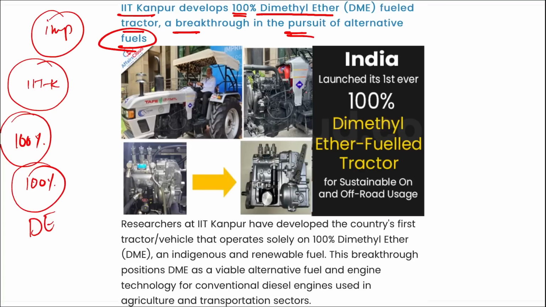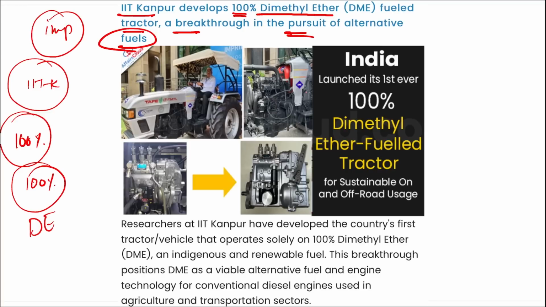The breakthrough is basically that, not just in India but at global scale, we want to shift from non-renewable sources of energy to renewable sources of energy, and dimethyl ether is a sustainable source of fuel, right? And it is a renewable fuel.